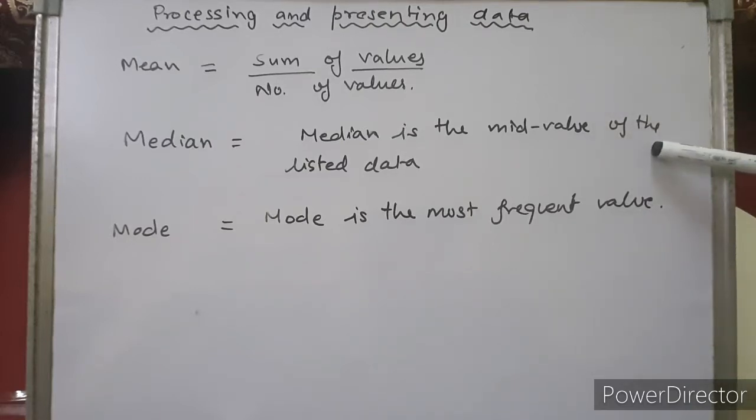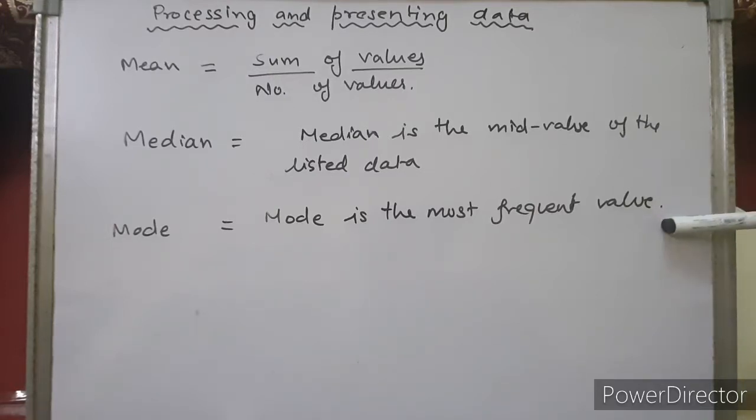Next is statistical averages, median. So what is median? Median is the mid value of the listed data. That means when the data is arranged in ascending or descending order, then whatever the mid value is, that is called the median.